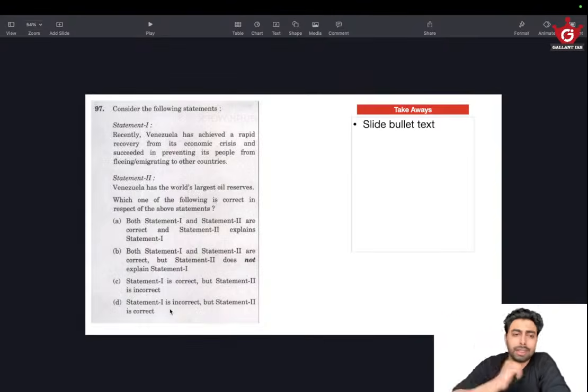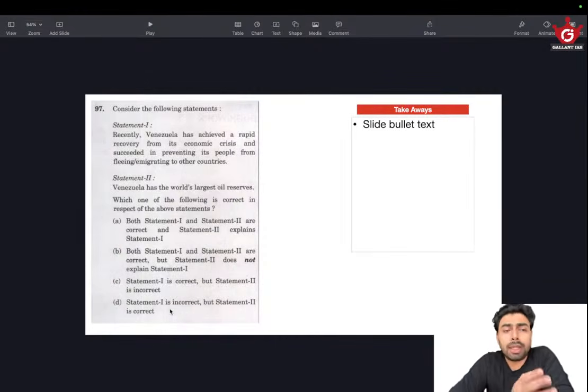Okay, the first question. Recently, consider this question. You might think that, okay, you need to have current affairs knowledge about this, but UPSC has purposefully made it a statement question, which has made cracking it very logical and very easy rather than using any sort of knowledge per se.